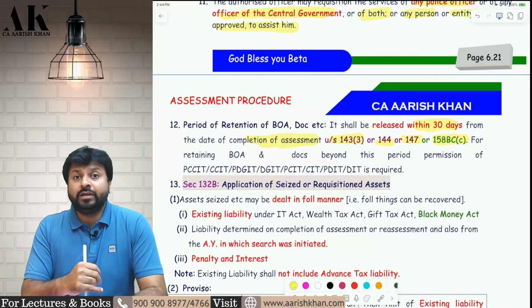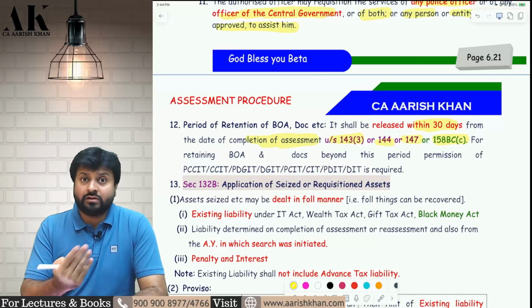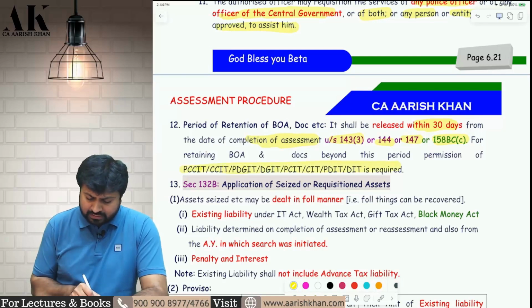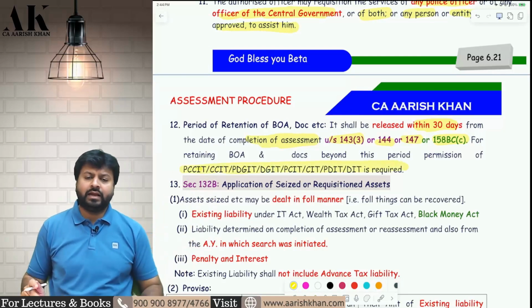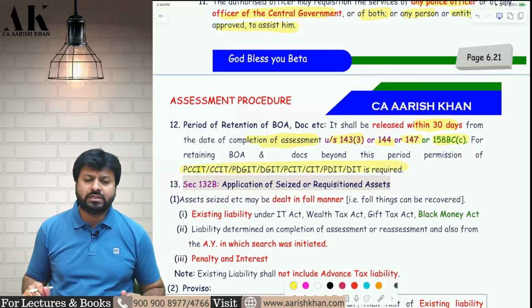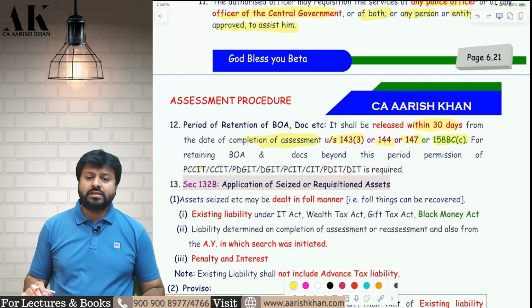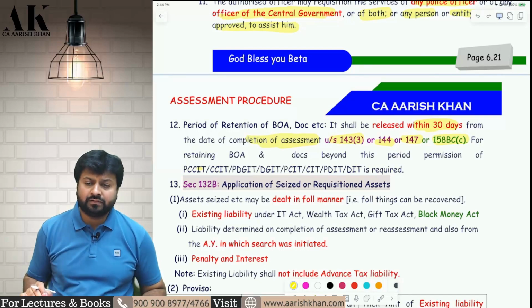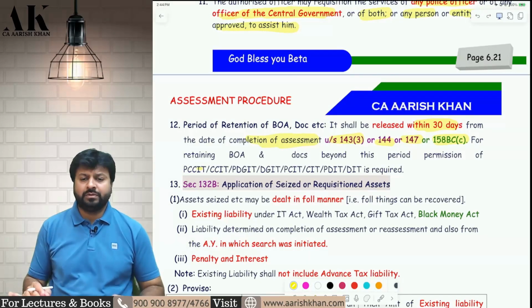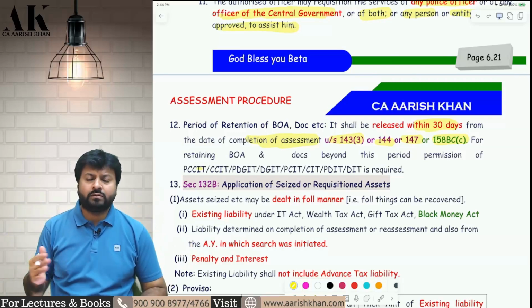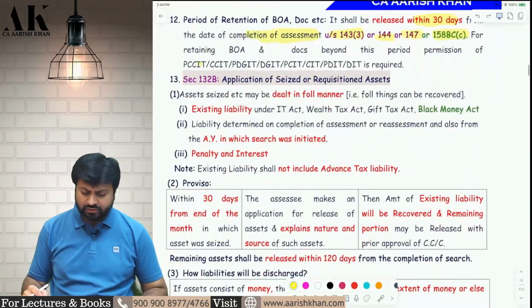But if you want to keep them beyond 30 days, then you have to take prior permission from these respective authorities which are highlighted over here. You can check over here: Principal Chief Commissioner, Principal Director General, Principal Commissioner, Principal Director of Income Tax or Director of Income Tax, as the case may be. Okay, you have to take approval beyond 30 days. If you want to keep them, you can take approval from these people and keep it with you. Okay, that is your choice.